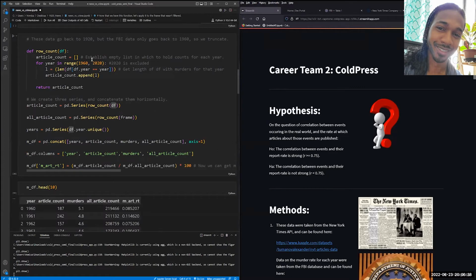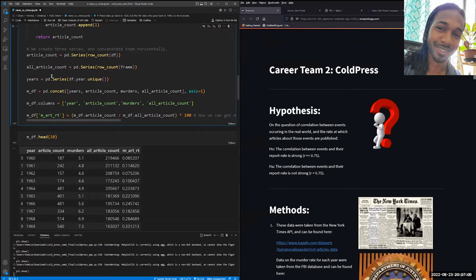Then I went ahead and counted how many times the topic of murder was discussed in these New York Times archives for each year from 1960 to 2021. The reason for that is that the New York Times data goes back to 1920, but the FBI data only goes back to 1960. And so we want those to be in step with each other in order to make an accurate comparison.